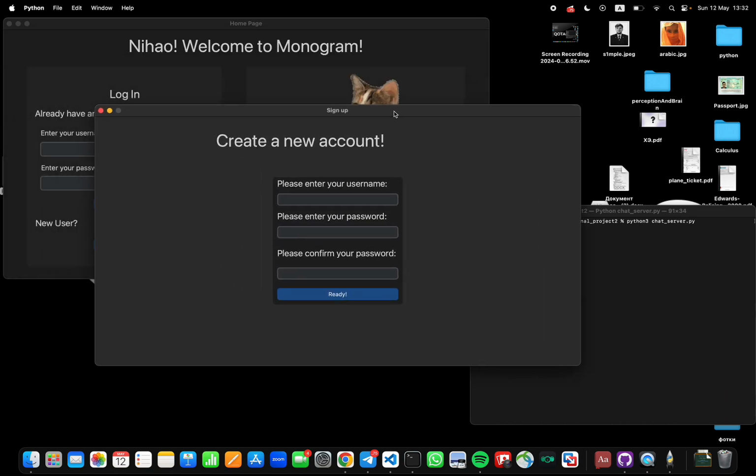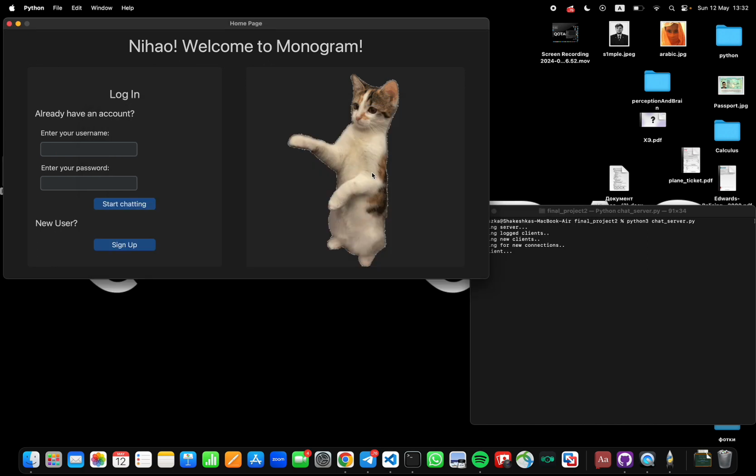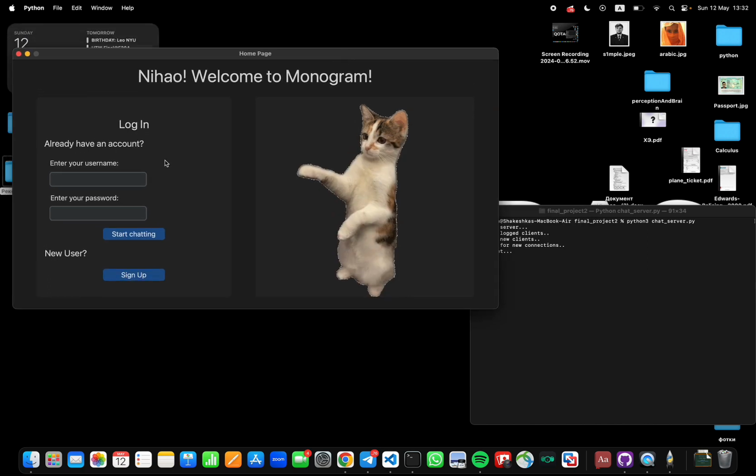And here we have the sign up page. Let's say that my name is Royce, and my password is 123. If we write 1 here, the program will tell us that passwords do not match. If we do 112, it does not match again. So we have to do 123. So Royce, 123. Ready? You have successfully signed up. After successfully signing up, we're back again on our home page.